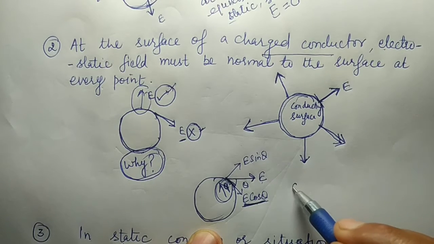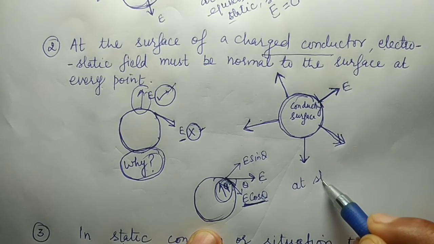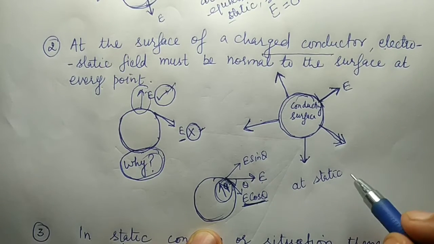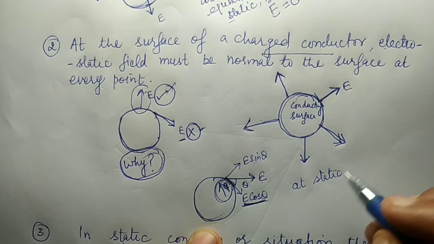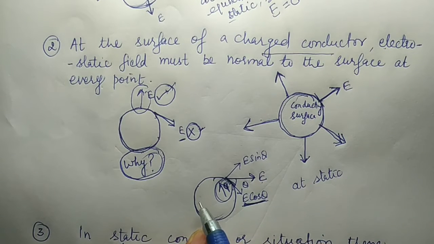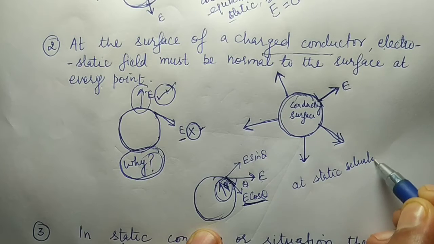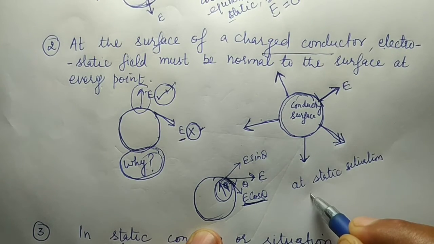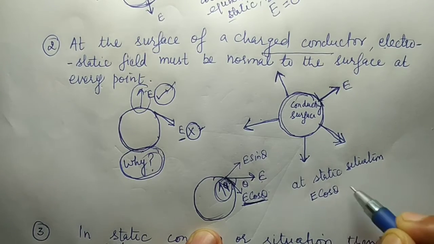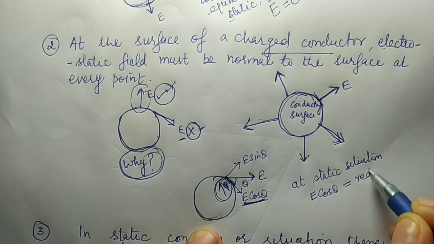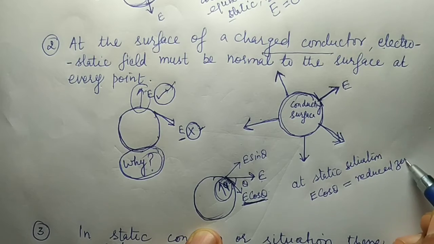And at a static state, static meaning there is no movement, after the electrons settle at a static position, the E cos theta component will be reduced to 0.